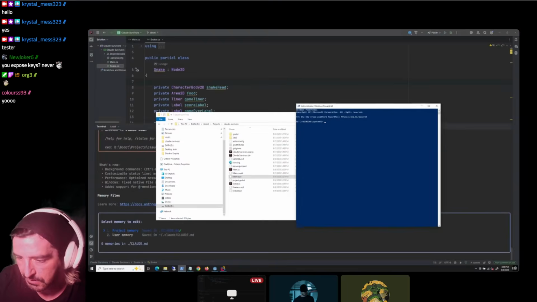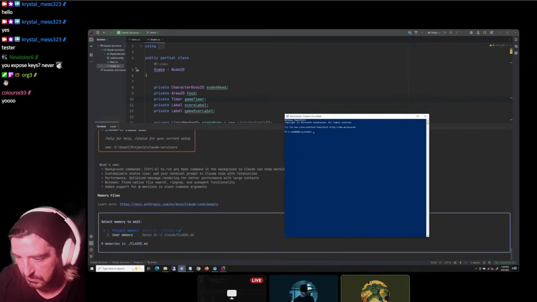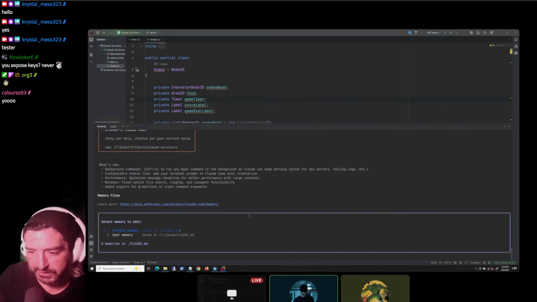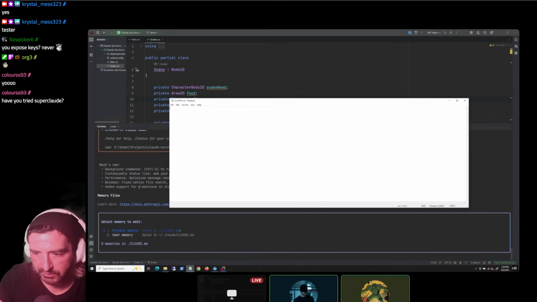Oh, I can't bring that over. I was trying to bring it over to my other monitor, but this is an RDP session, so you can't do that. Okay, here. I wrote up a quick little markdown file in chat. Try throwing that in memory, and let's see how it comes out. Make sure the markdown copies, because it looks like it's super Claude.